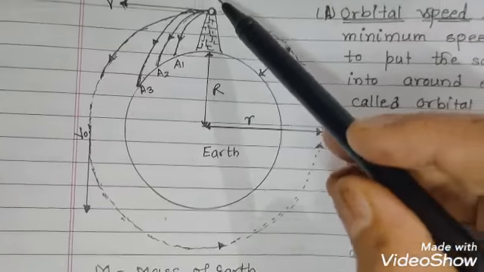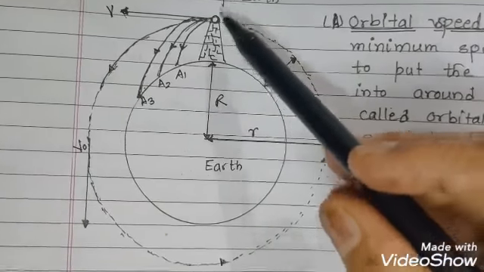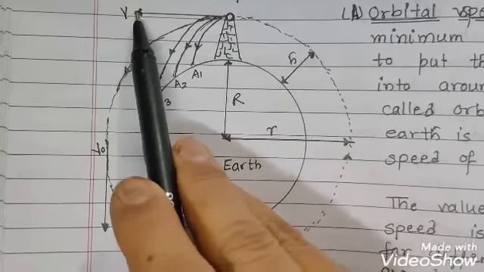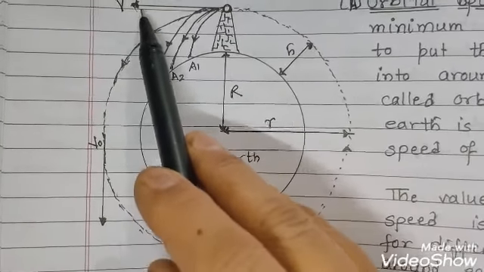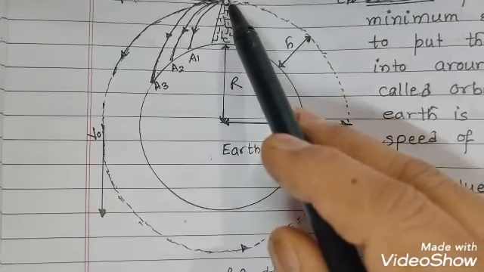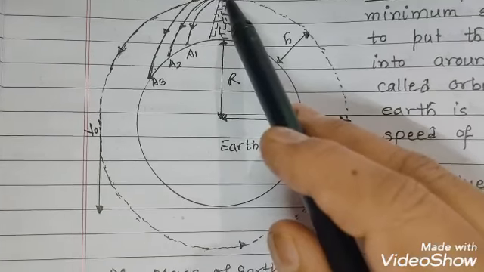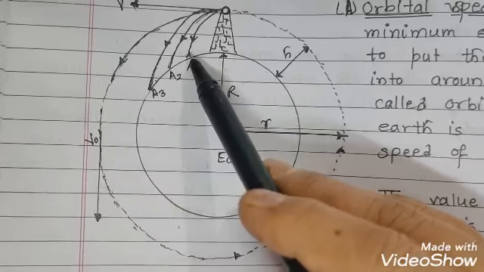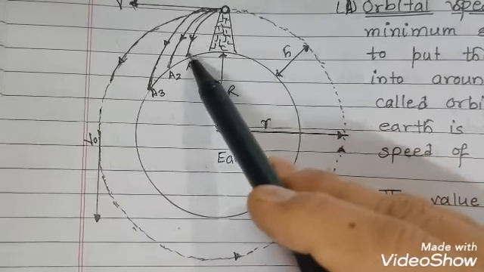You have learned projectile motion: if a body is projected from some height, it follows a parabolic path, called a trajectory, and returns to the Earth's surface.